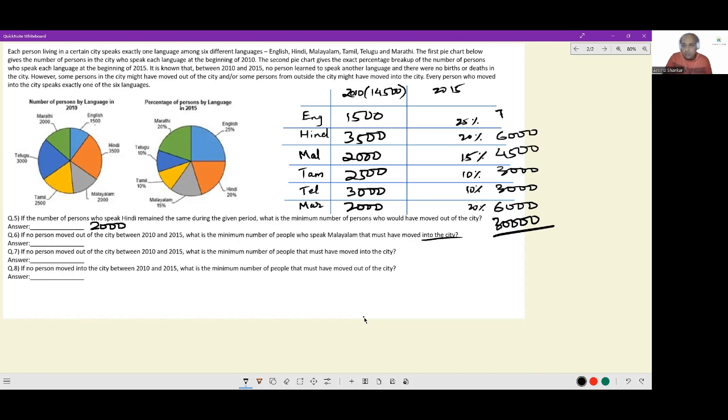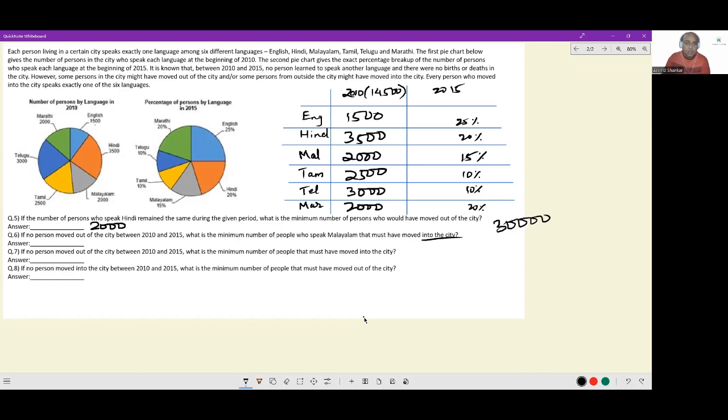25% of 30,000 is 7,500. So 6,000 English speaking people have joined the town. Nobody has had to leave the town. For any other population, if I hold it firm, let's do it for Tamil. If the total population turned to 25,000, then the Telugu population would always need to reduce in order to match the percentage distribution, and therefore it is unsatisfactory. The only case where nobody has to move out of town is when the Telugu population holds firm at 3,000 and the total population becomes 30,000.